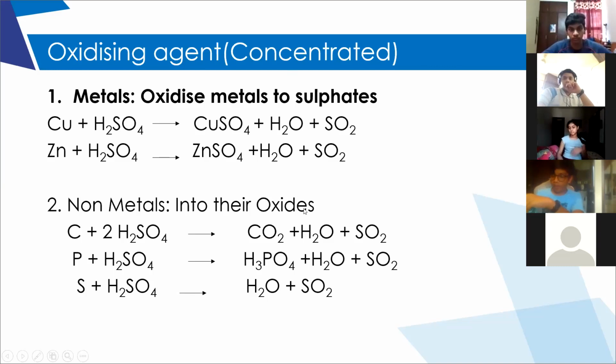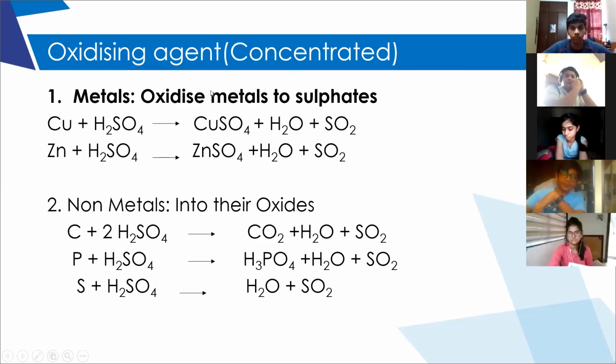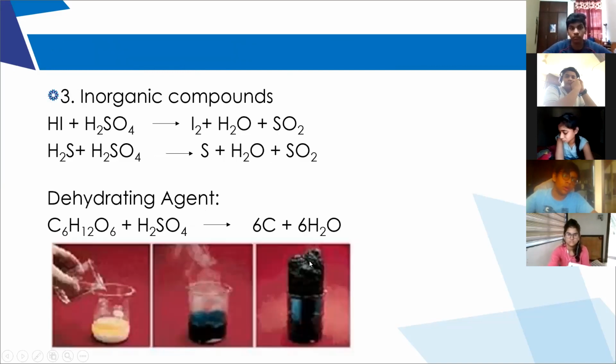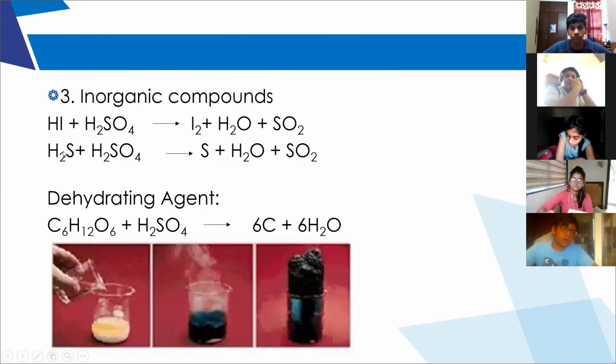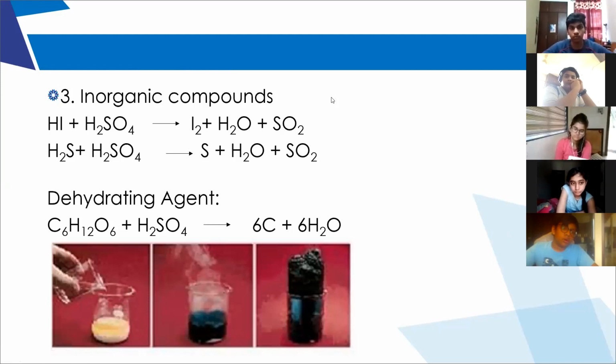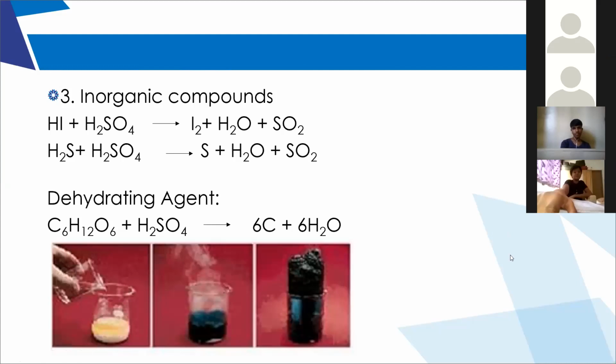Okay, so we have discussed the reaction with concentrated sulfuric acid. All those who join late, please listen here. Concentrated sulfuric acid is an oxidizing agent. It oxidizes metals into their respective sulfates. It oxidizes non-metals into their respective oxides, whereas it oxidizes inorganic compounds by removing hydrogen. So these three are the oxidizing properties of concentrated sulfuric acid.